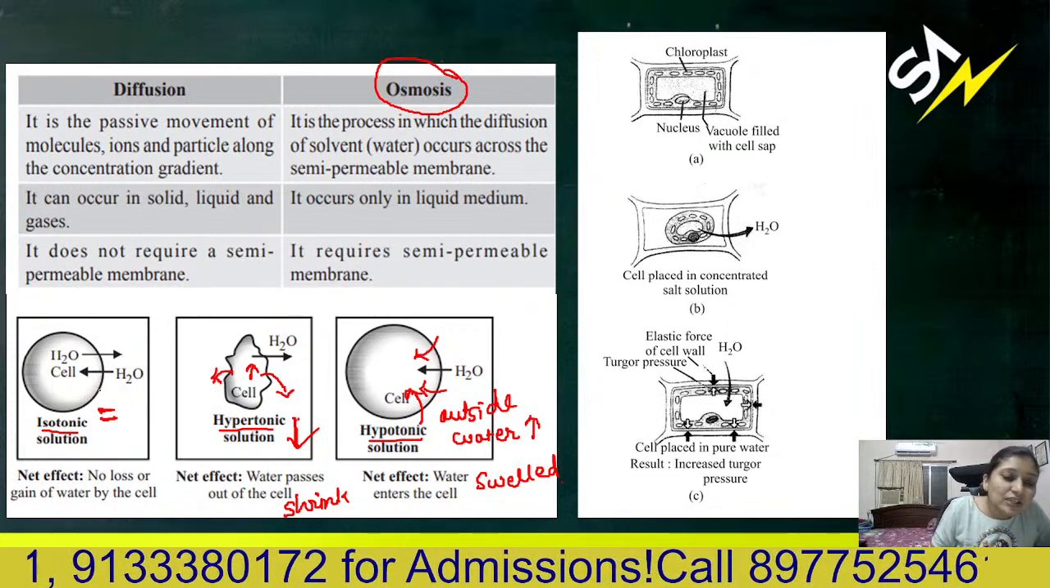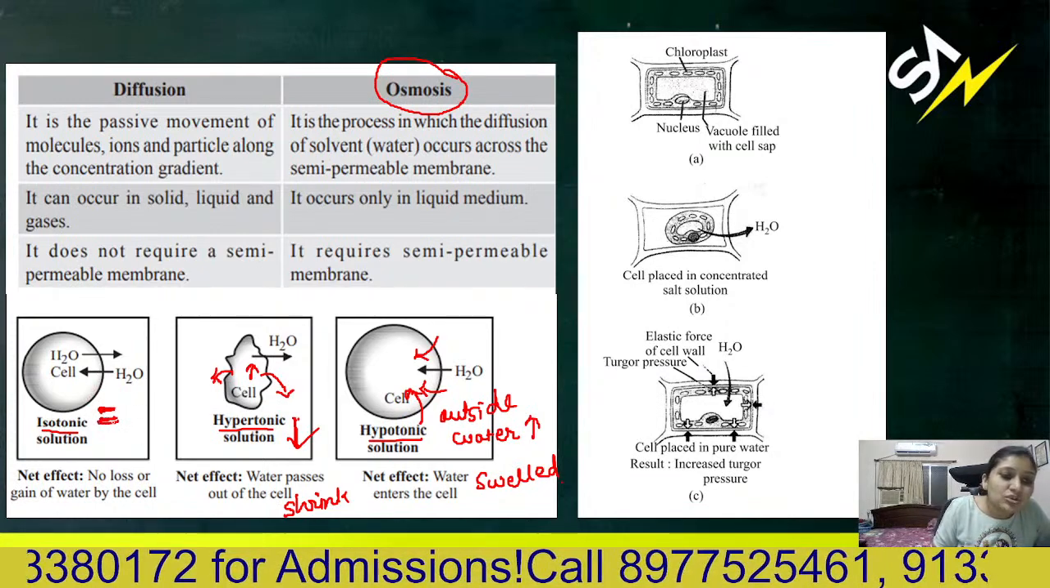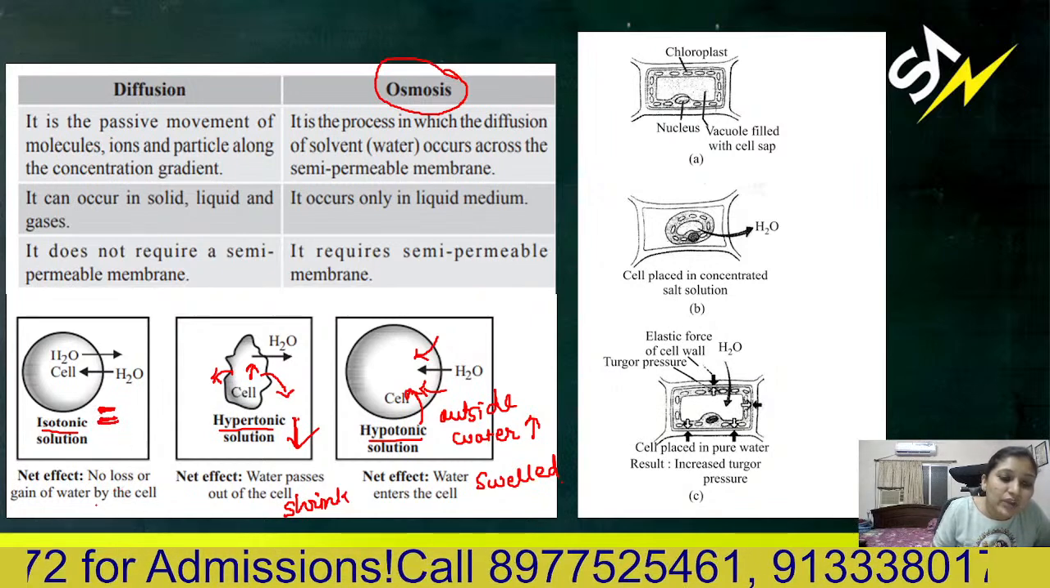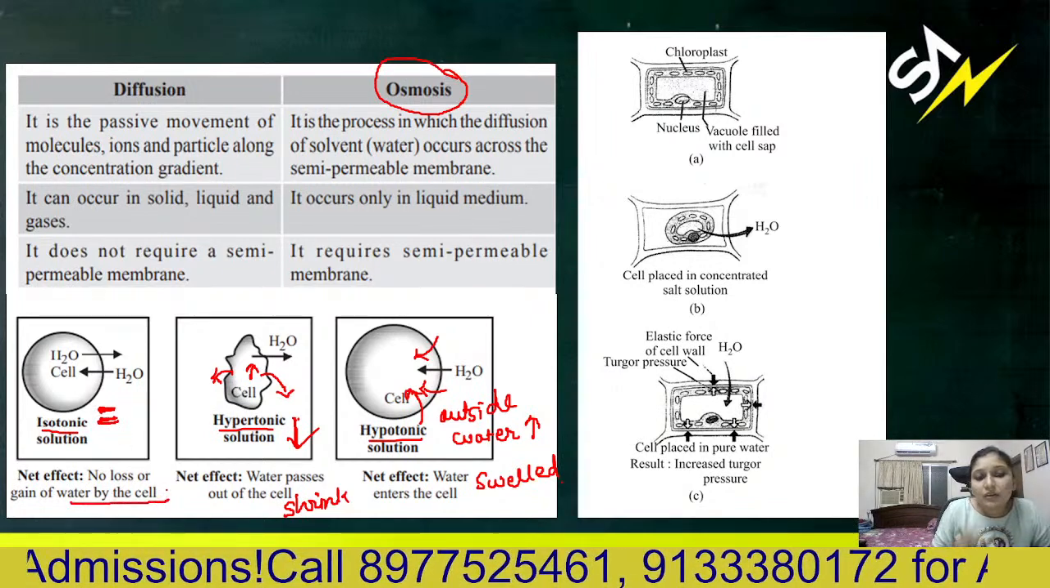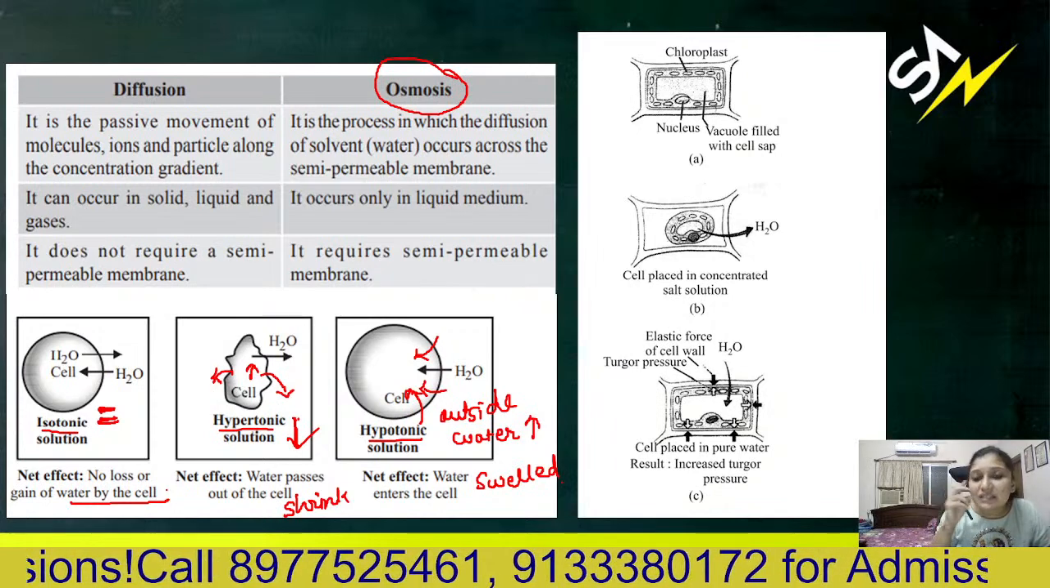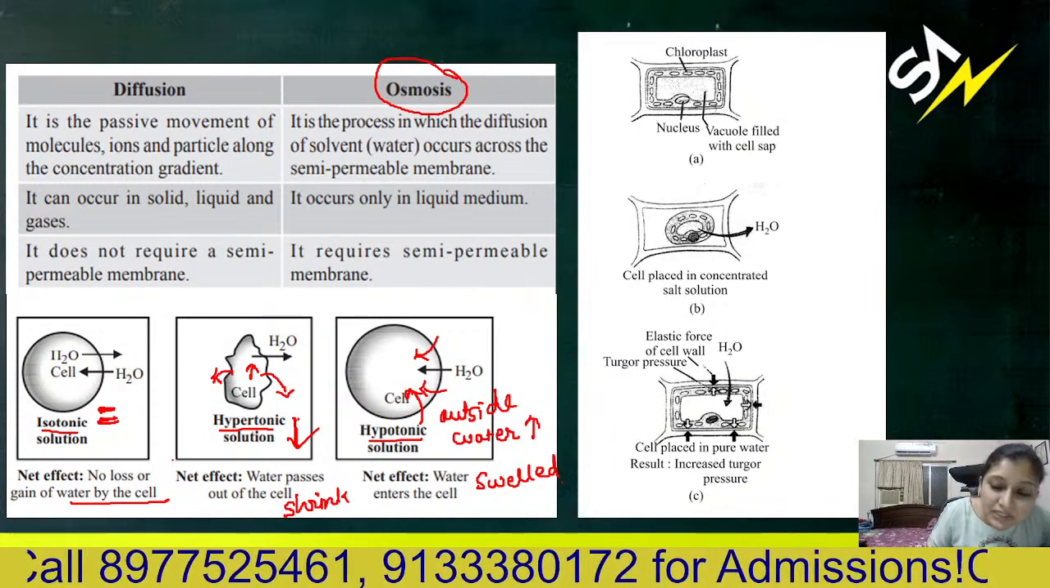In isotonic solution, it is equal. So there is no net movement, no loss or gain of water by the cell. So the cell will remain in the same condition. So this is what happens in the cell.